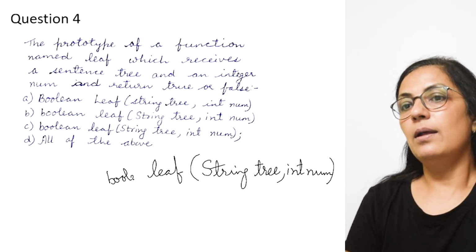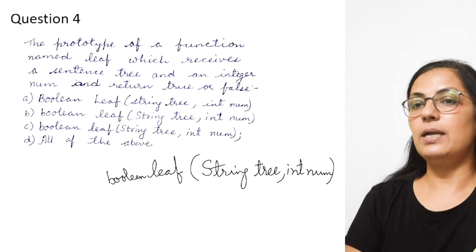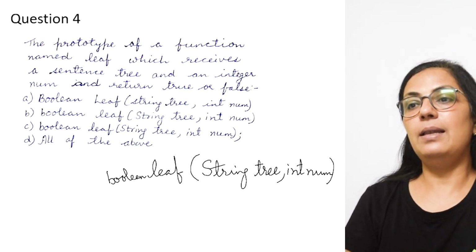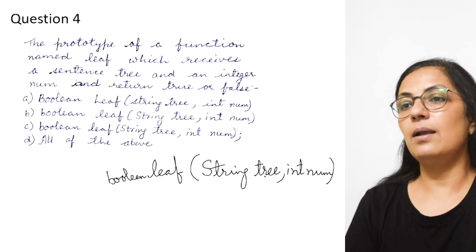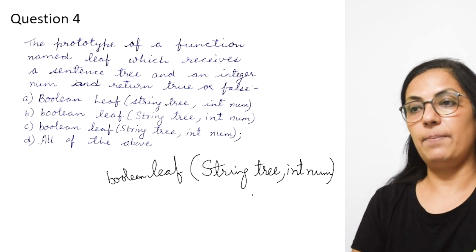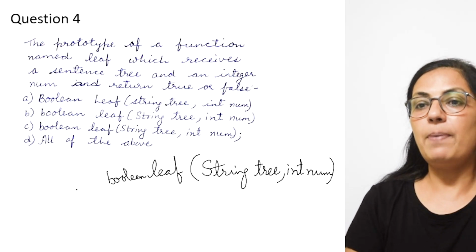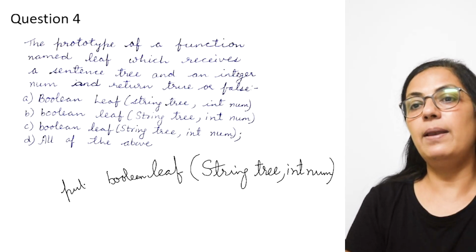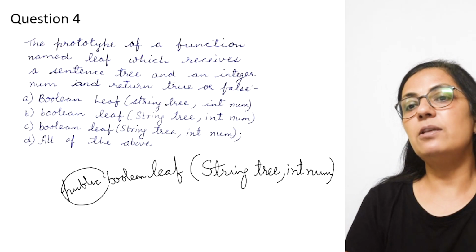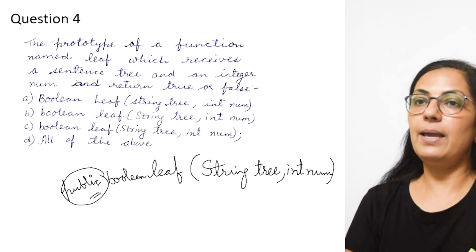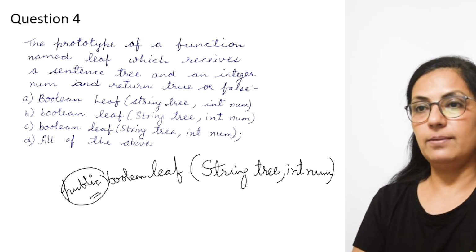So here true or false is boolean type. So boolean leaf in brackets string tree comma int num. Yes children, this is the prototype. Here you write public, or you don't write public if the access specifier is not given. Public is the default access specifier.